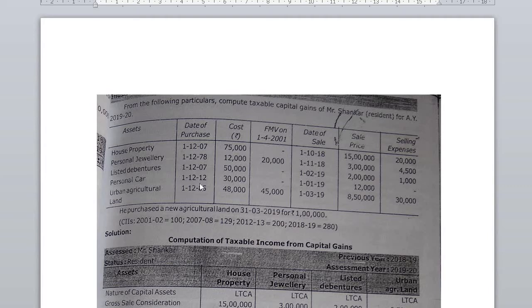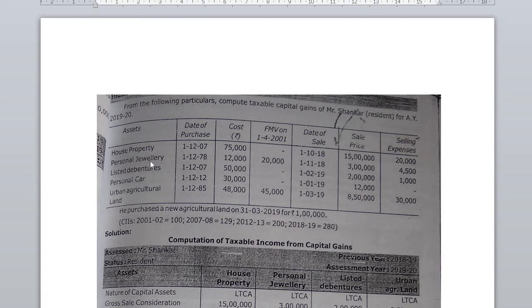Personal car, the date of purchase 1st December 2012. Cost 30,000. Fair market value as on 1st April 2001. Date of sale 1st January 2019. Sale price 12,000. No selling expenses for personal car. See, the personal car is exempted from capital gain because the car is used for personal purpose.